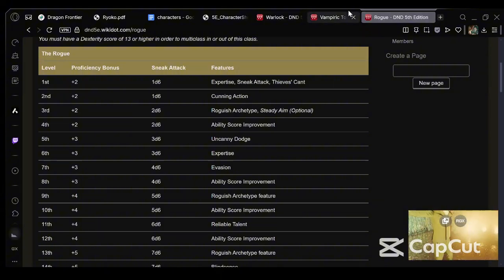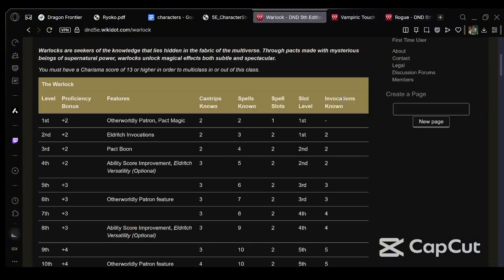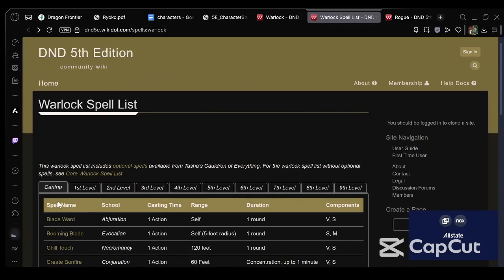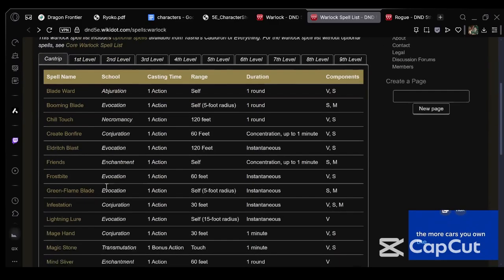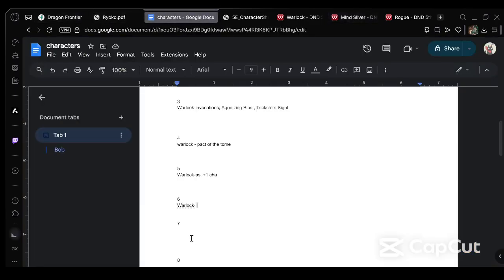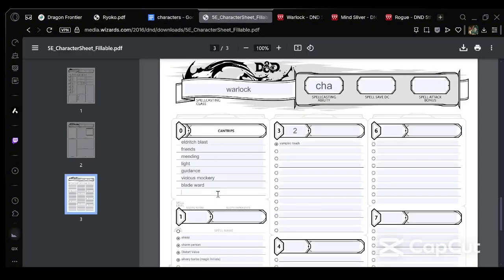What cantrip should we take? What does Mind Sliver do? Let's go with Mind Sliver, because you can reflavor it as you say something so stupid or so awesome that they lose a D4 on their next roll.